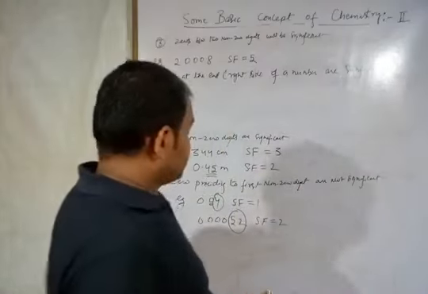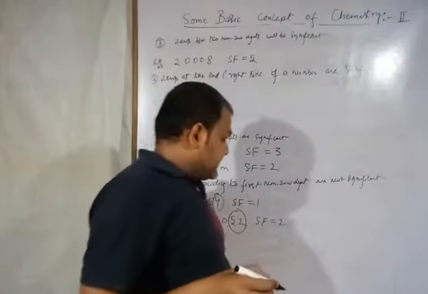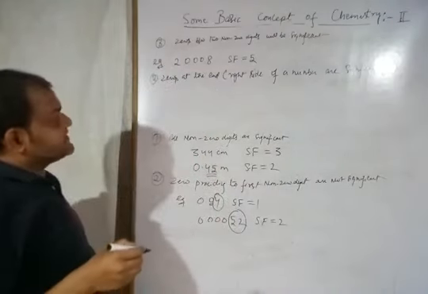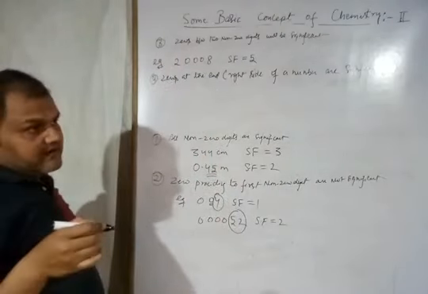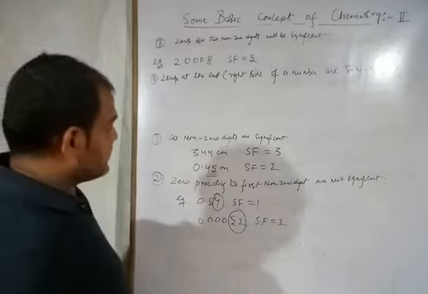Zeros at the end, or you can say right side of the number are significant, or you can say that it should be after decimal. Alright.